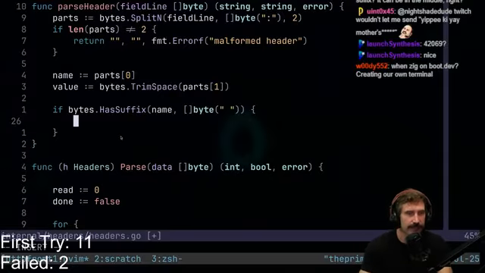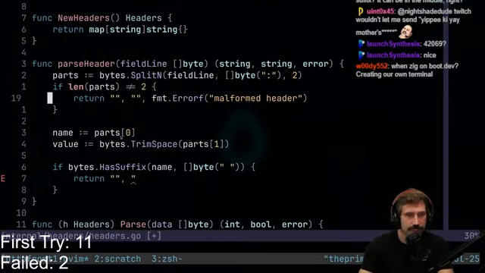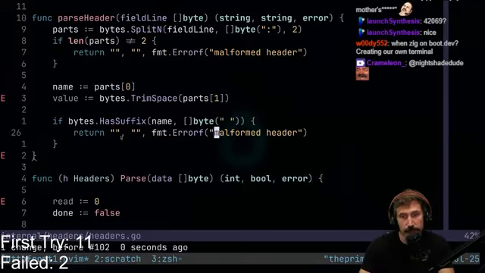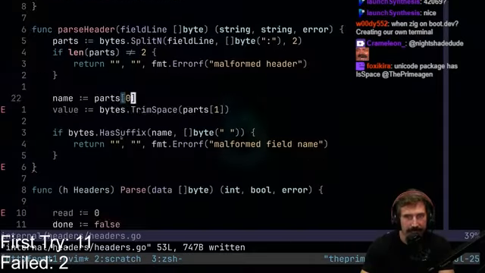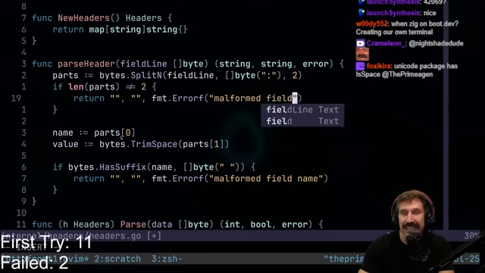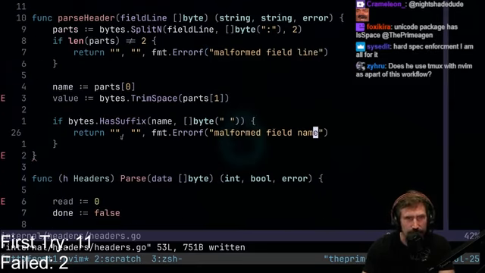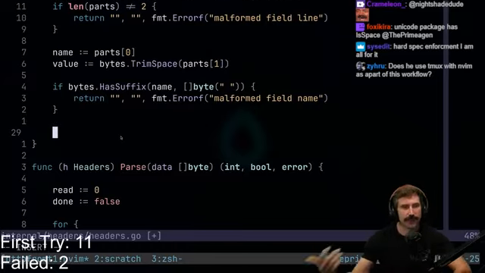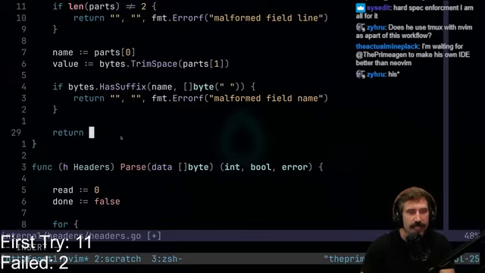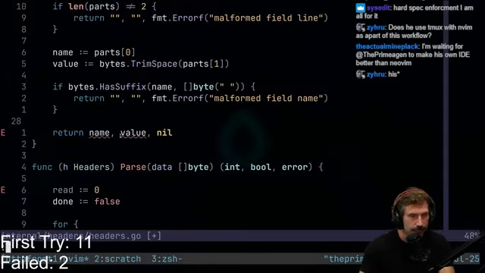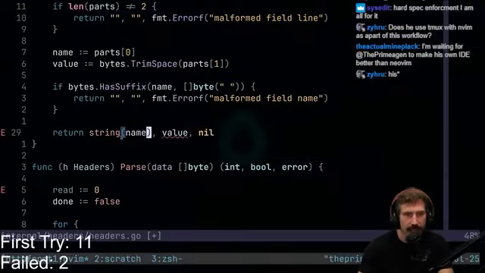So if I have this suffix, then I'm going to return out 7 up, 7 down, paste that in. Malformed header is actually good. I'll go like this, malformed field name. Okay, malformed field line. Look at that, I'm even using the proper term. All right, there we go. So we have suffix. If we have that one, we have our spaces. We should never have our spaces, else we are going to return name, value, nil. All right, there we go. Do that one, and we'll string that.